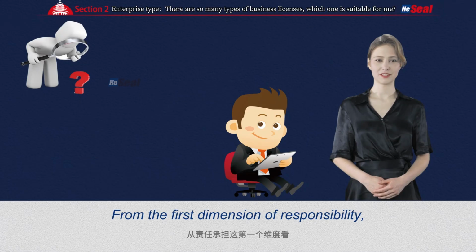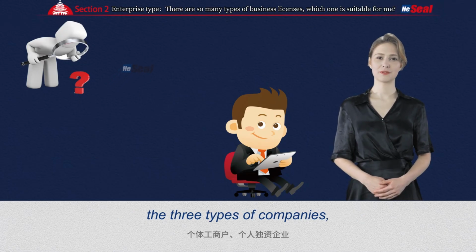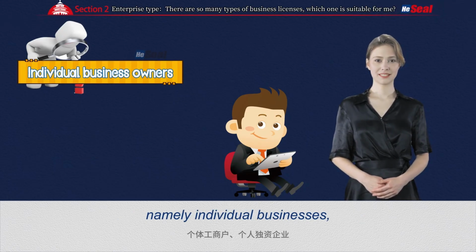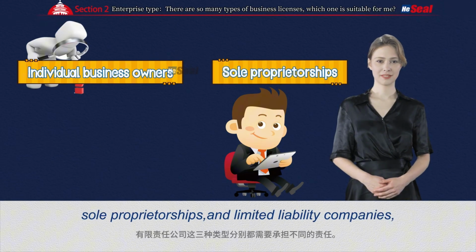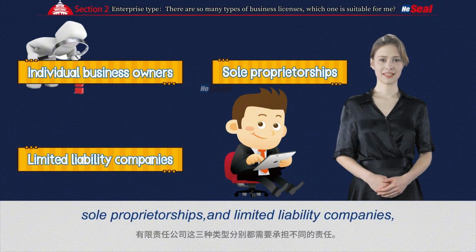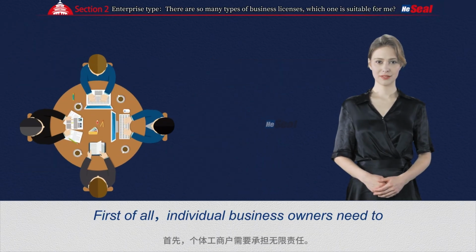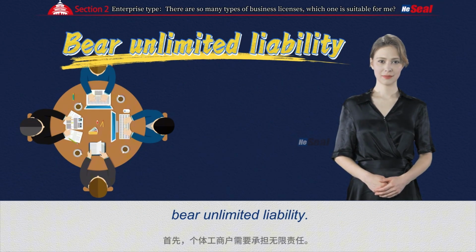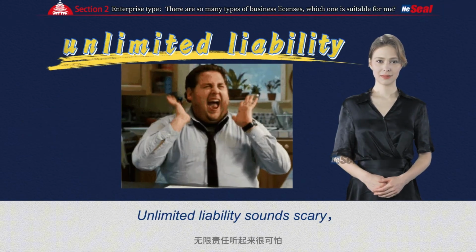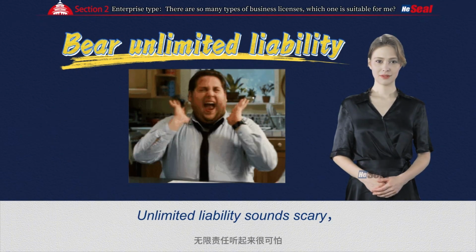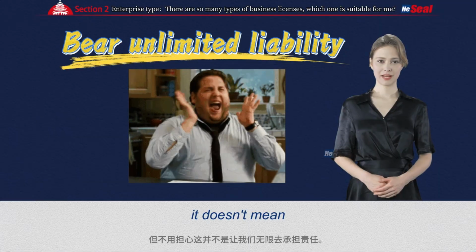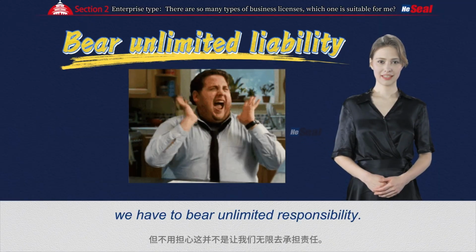From the first dimension of responsibility, the three types of companies, namely individual businesses, sole proprietorships, and limited liability companies, need to bear different responsibilities. First of all, individual business owners need to bear unlimited liability. Unlimited liability sounds scary, but don't worry. It doesn't mean we have to bear unlimited responsibility.